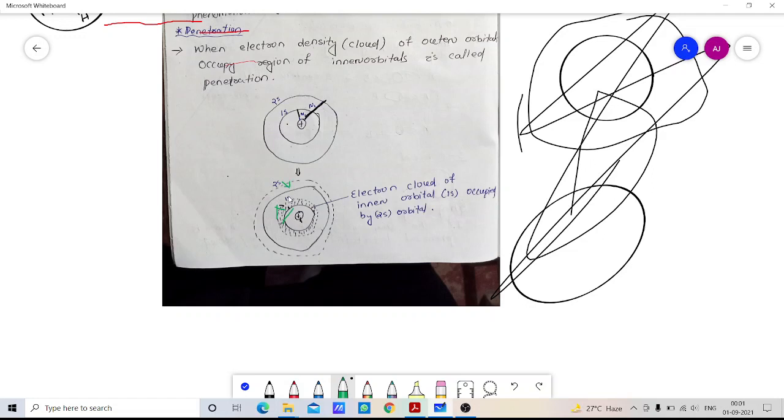But here some parts of the 1s orbital, after the penetration, go into the 2s orbital. That is known as the concept of penetration. Penetration means some parts of an orbital intermix or go into another orbital.